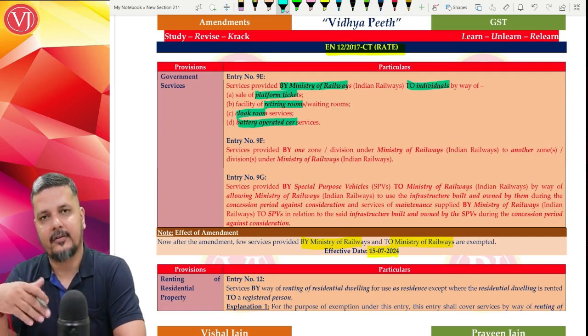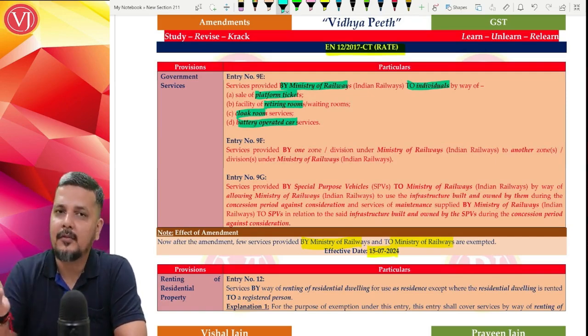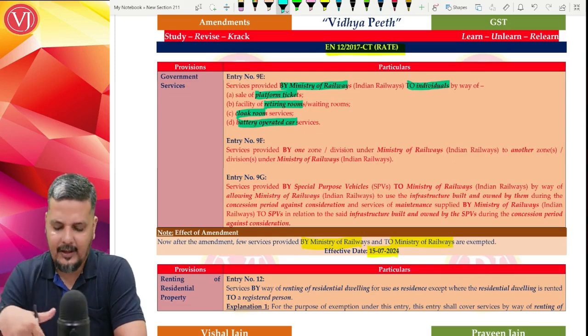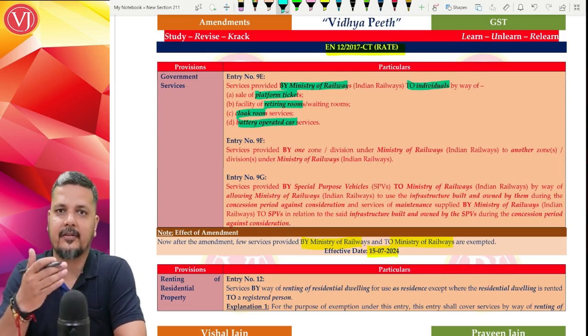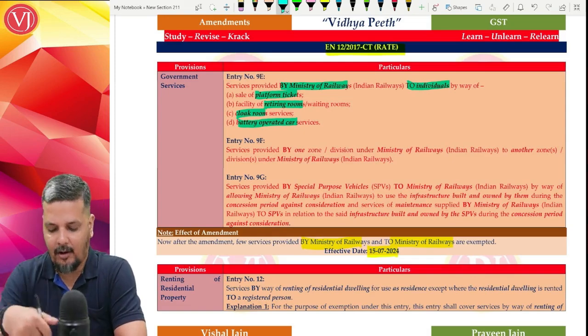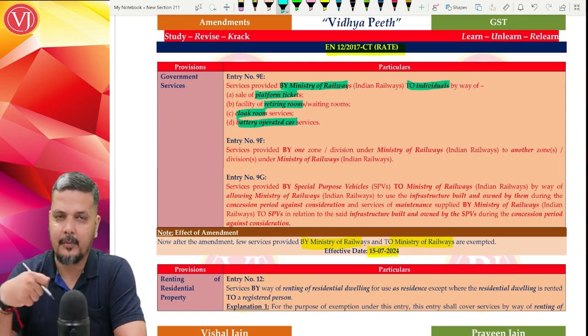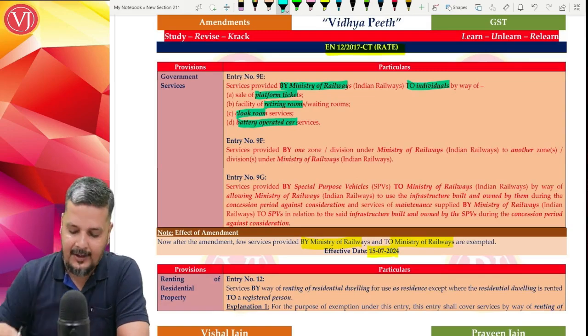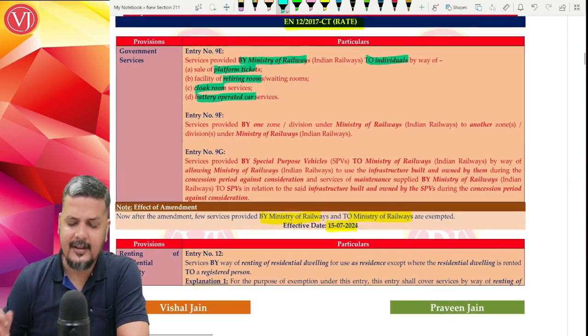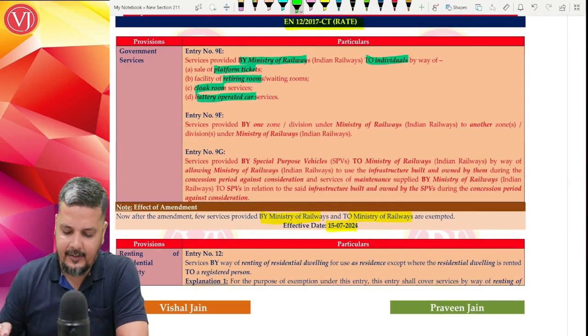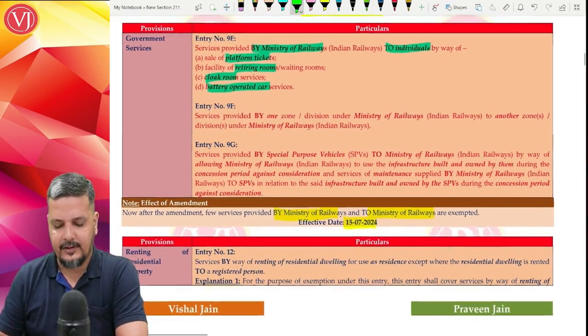So these services, who's giving? Ministry of Railways. To whom? Individuals. What all services? Other services. We are not talking about travel services; platform ticket services, or waiting room services, or cloakroom services for keeping the goods, or battery operated cars. That is one exemption. This is in entry 9E.